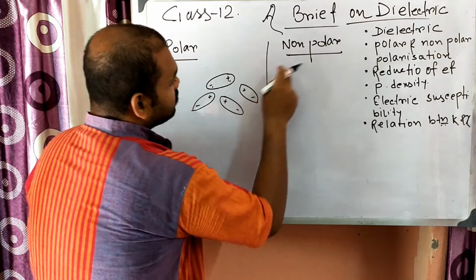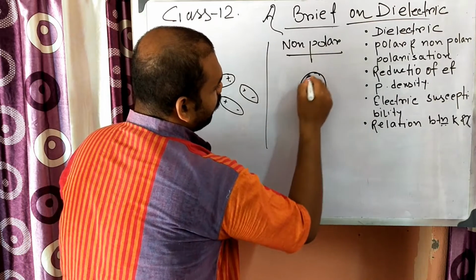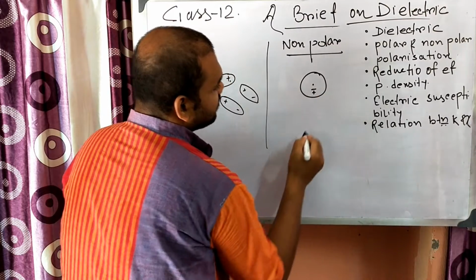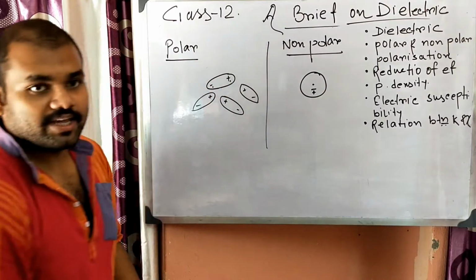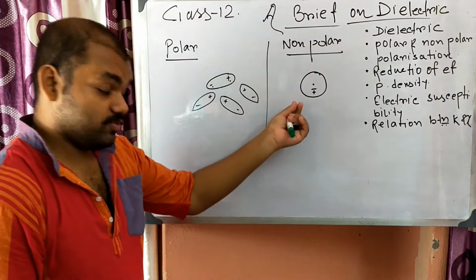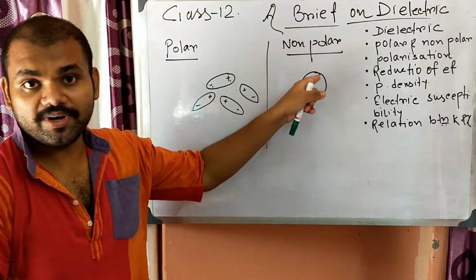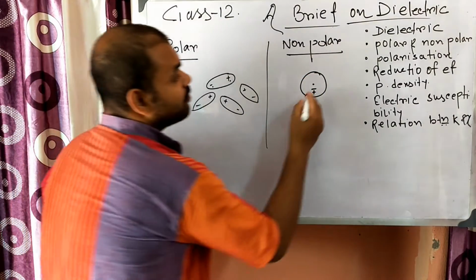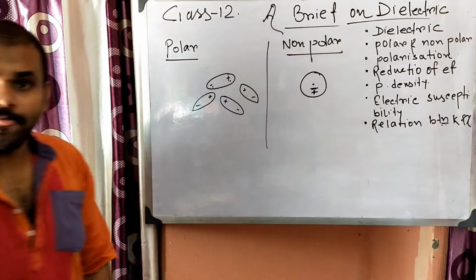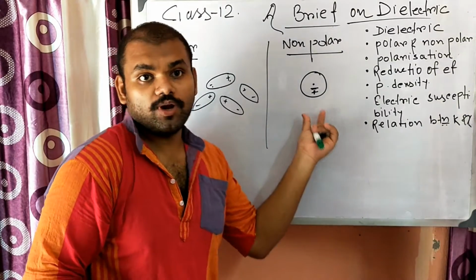So in a non-polar dielectric, the center of mass of the positive and the center of mass of the negative charges lie at a particular point. That's why there is no polarization and no dipole moment created, because the centers of mass of positive and negative charges are the same. Understand? So this is known as non-polar dielectric.